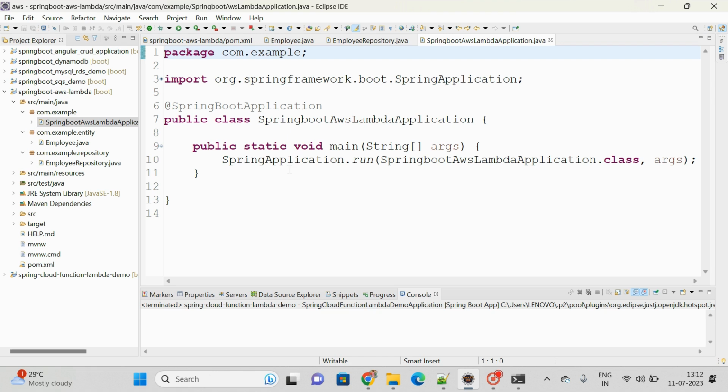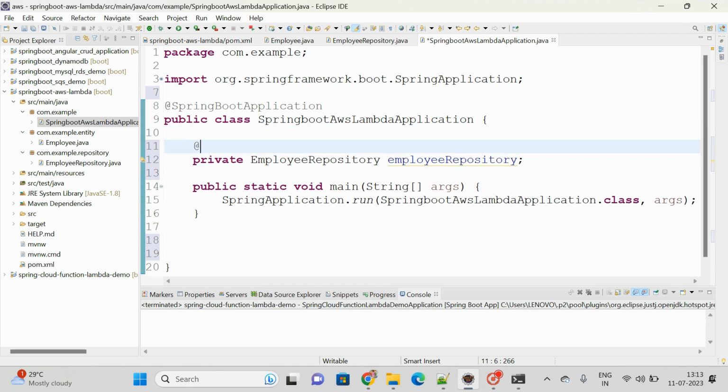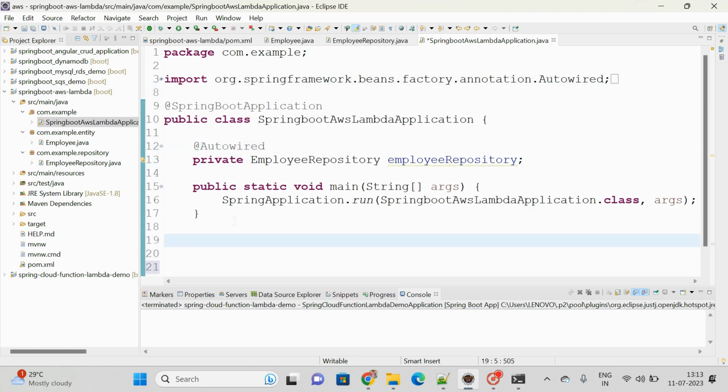the Spring Boot AWS Lambda application. Here only I am going to prepare different endpoint URLs by defining methods, and each and every method must be annotated with @Bean. So this main application definitely requires that particular EmployeeRepository, so that is the reason I am autowiring EmployeeRepository. Let me save this.